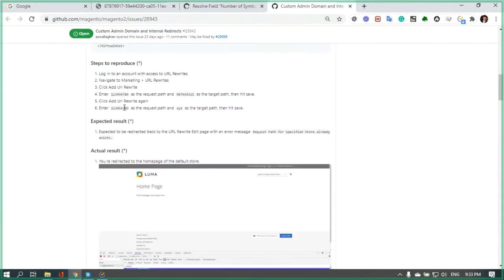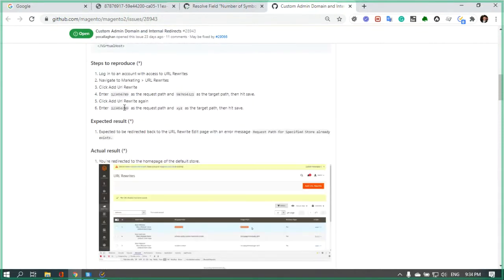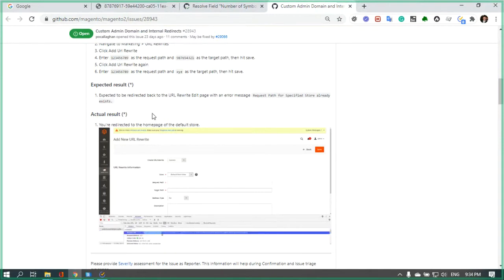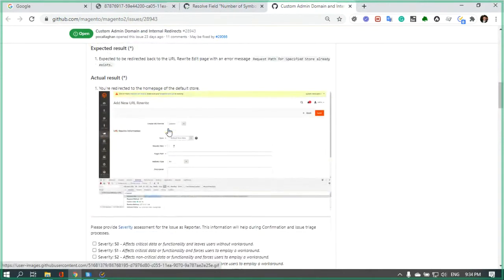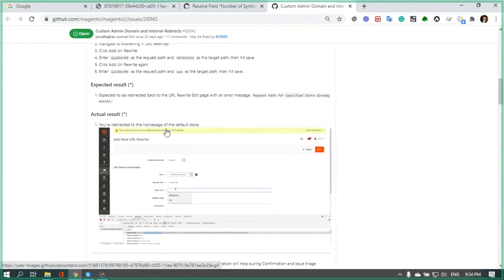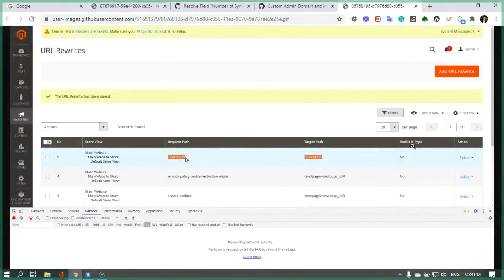enter the same request path as for the previously created one. The expectation is to be redirected back to the URL rewrite edit page with an error message: request path for specific store already exists. But we are redirected to the home page of the default store, as we can see from the video.